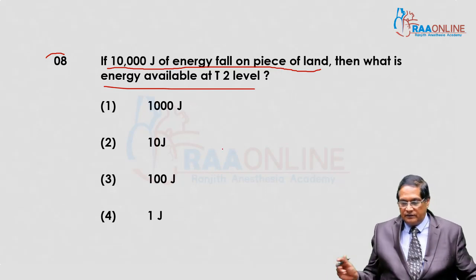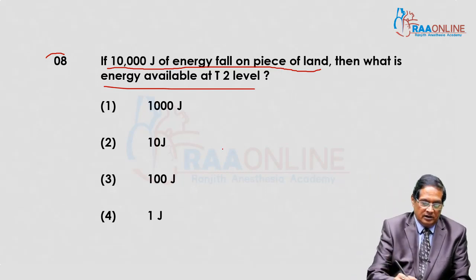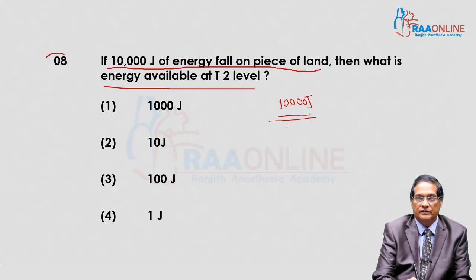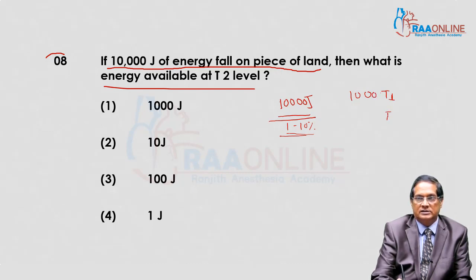First of all, 10,000 joule is incident light, out of which approximately 10% is absorbed by the first trophic level, T1. 10%, that is 1000. And the second trophic level receives 10% of this, that is 100.